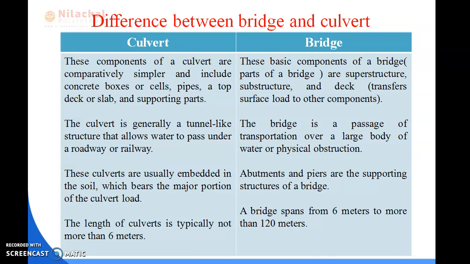Normally, a culvert consists of a minor structure, while a bridge consists of an elaborate superstructure. Culverts are generally made of brick or stone masonry, plain or reinforced concrete, hume pipe, etc. Large bridges are generally made of RCC, steel, pre-stressed concrete. These are the basic differences of bridge and culvert.